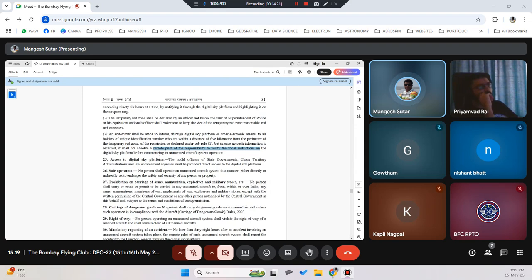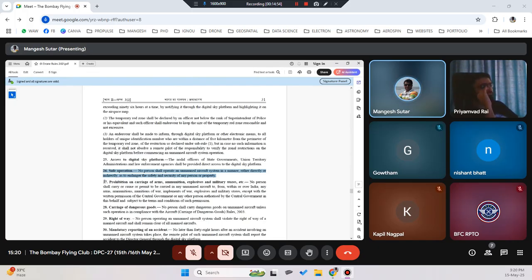Access to the digital sky platform is given to all the nodal officers, state governments, and union territory administrations. Safe operation: rule number 26 is again important from the pilot perspective. No person shall operate an unmanned aircraft system in a manner, either directly or indirectly, as to endanger the safety and security of any person or property. So this rule is very important. Under this rule, you cannot override or do anything like that. Under this rule, you can be held defaulter.